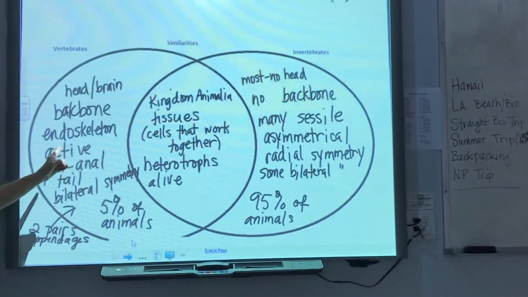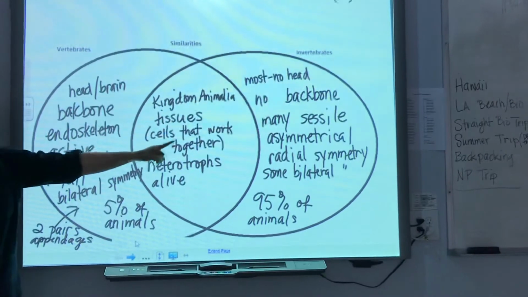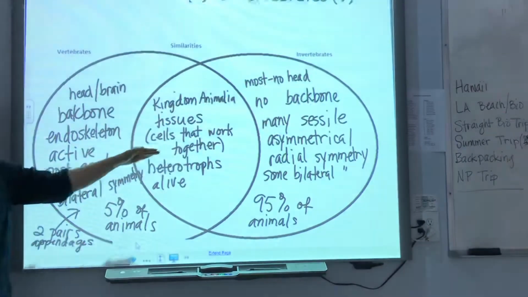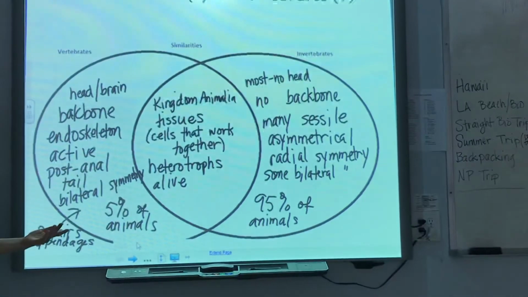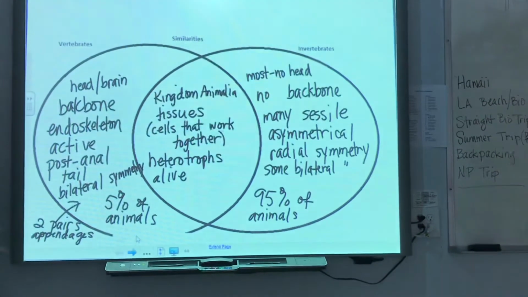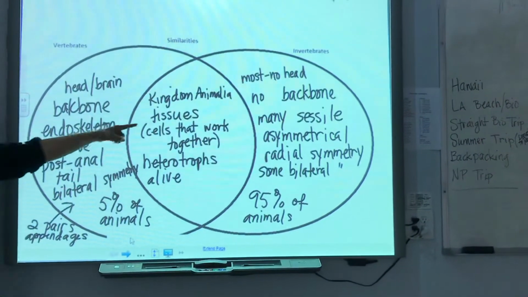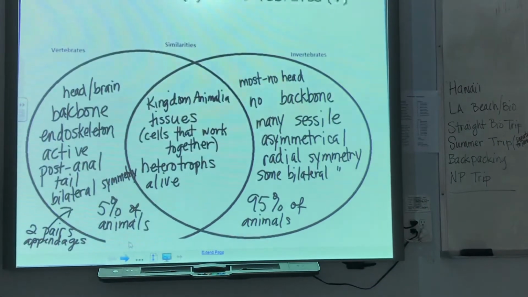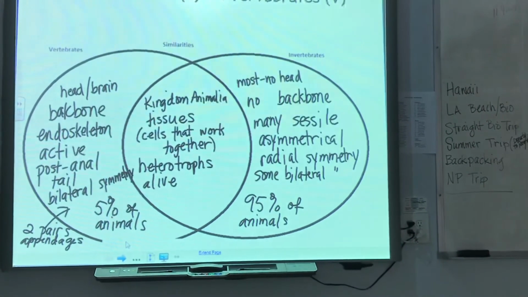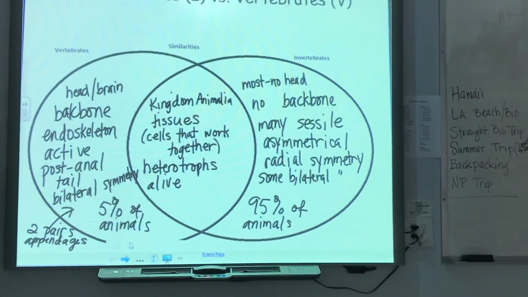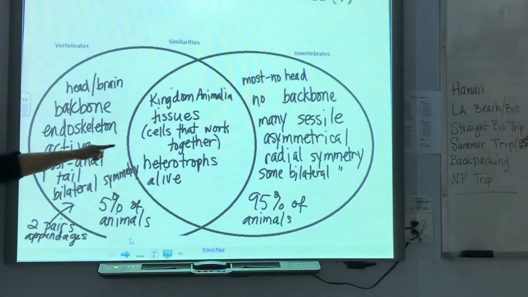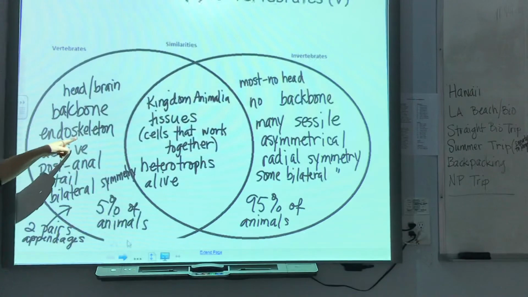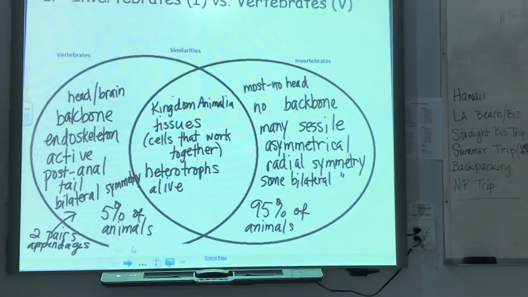But if they do have a skeleton, they have something called an exoskeleton. Exo means outside of. So for the invertebrates that do have skeleton-like things, those skeletons are outside of their bodies. All the soft stuff is encased in this shell kind of thing. Whereas with our vertebrates, that skeleton is on the inside.